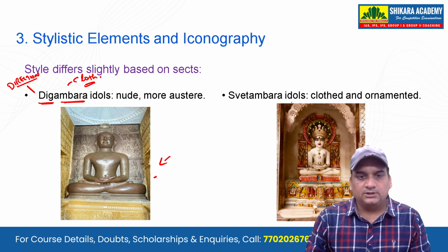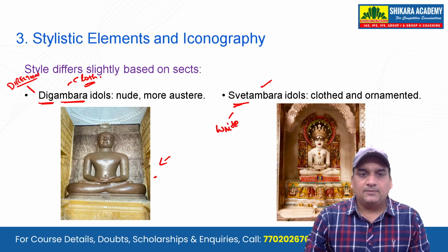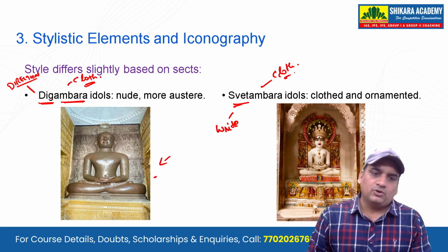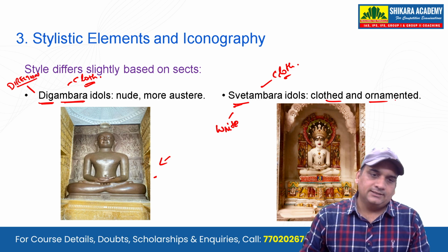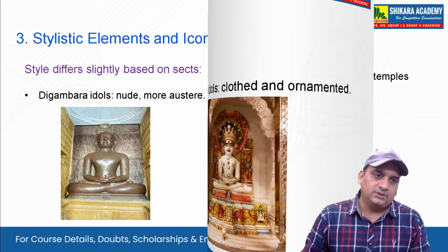And Swetambar, again let's break it down. Swet is white, safed, and Ambar again the cloth. So whose clothes are white, those are called the Swetambar. So obviously white clothes means you will wear some clothes, and ornamented, that is the Shvetambara idol. So this is the difference between the Digambara idols and the Shvetambara idols.